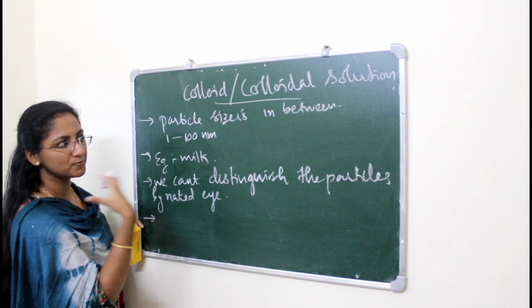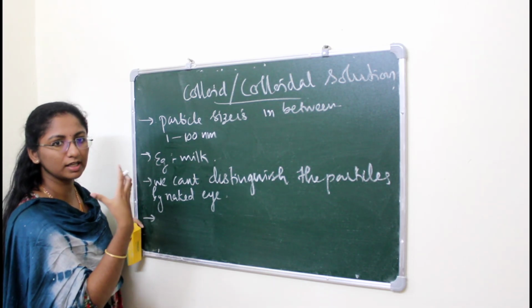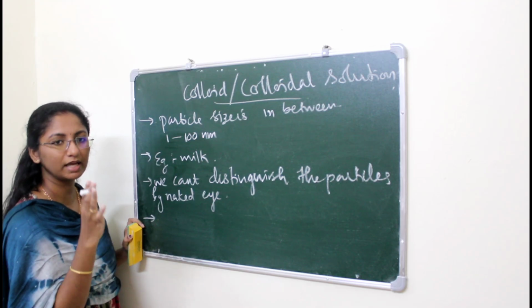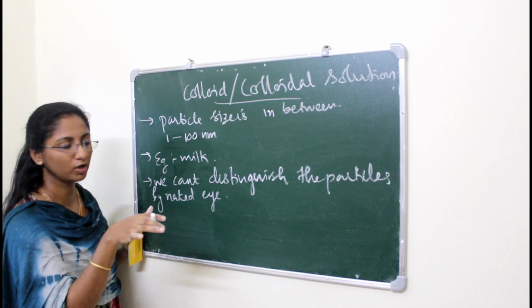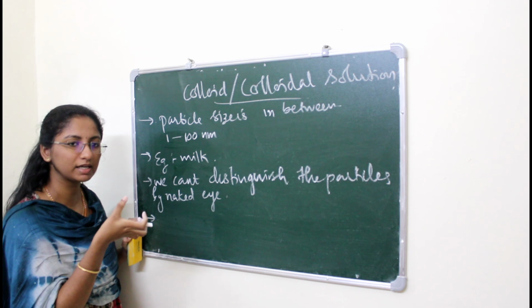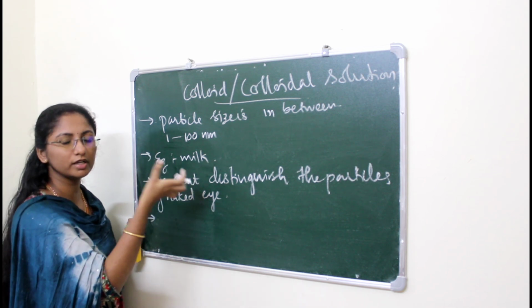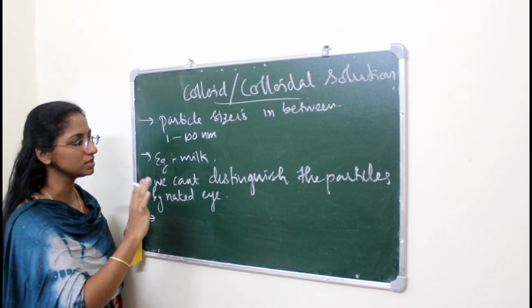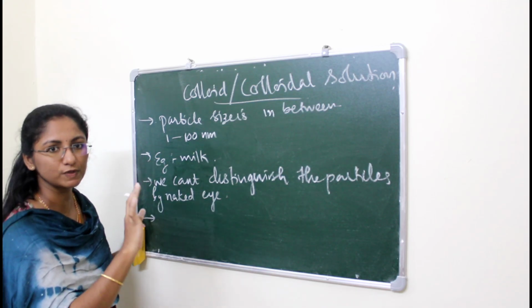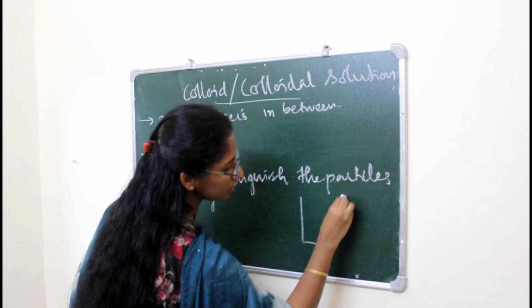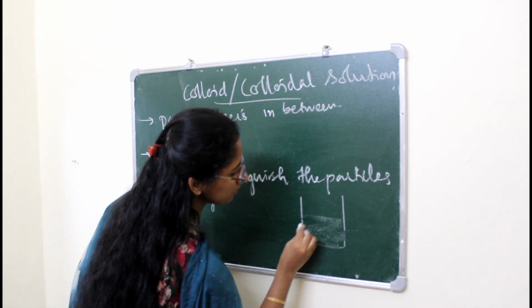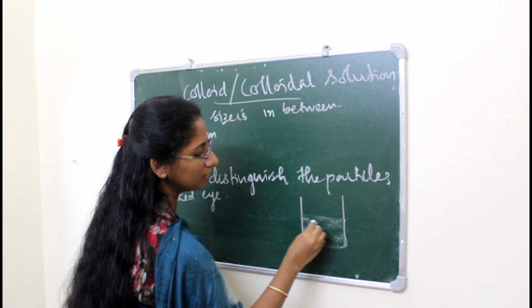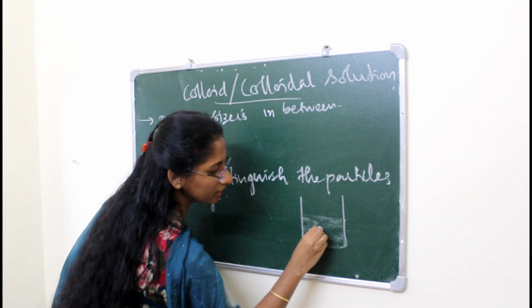So when we are observing this milk or colloidal solution, it can be observed as a homogeneous mixture, but it is actually a heterogeneous mixture, because when we are passing a beam of light, the particles within this colloidal solution can scatter a beam of light. And it is different from the case of solution. When we are taking the case of colloidal solution, the particle size is not as large as suspension and not as small as solution. It is actually in between.